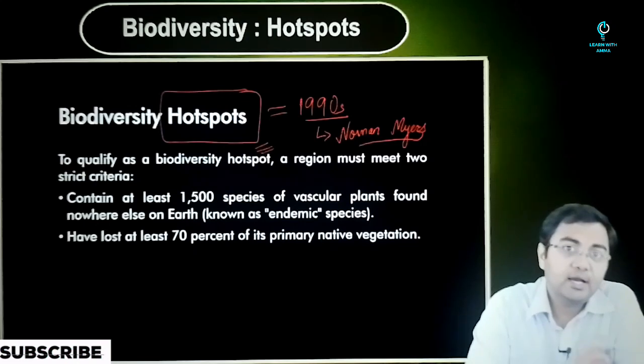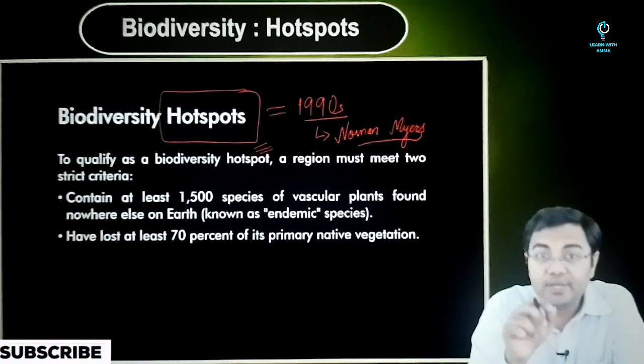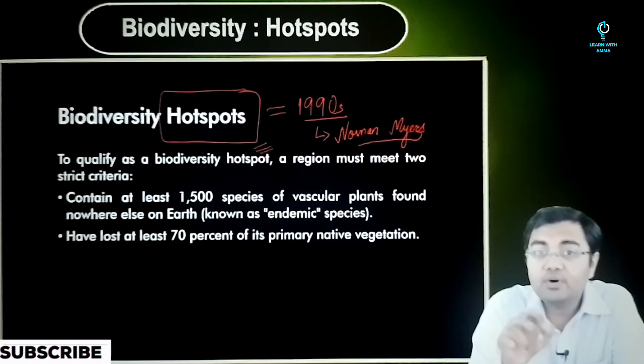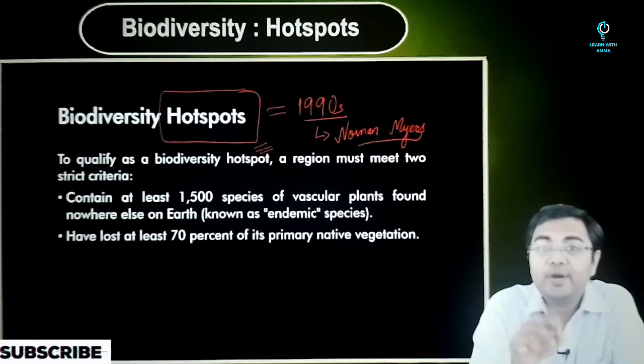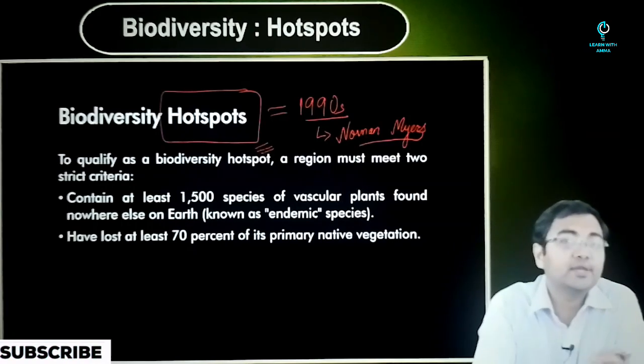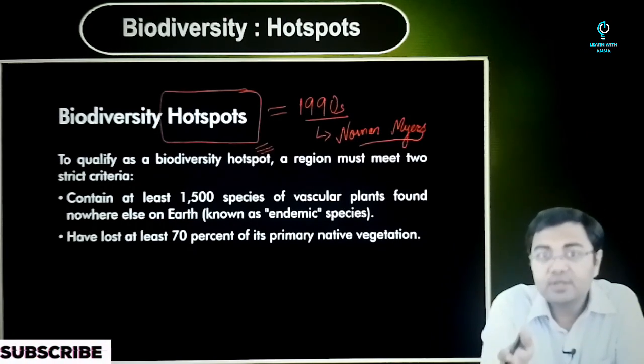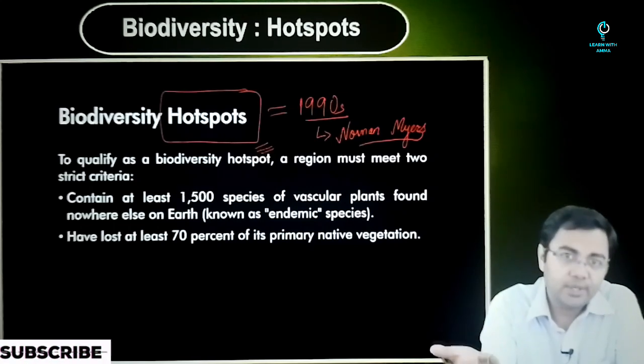Apart from that, we also see that in many of these areas where the biodiversity is very, very high, threat to biodiversity is also really high. The threats could be natural, the threats could be human, but most of it obviously are human induced.